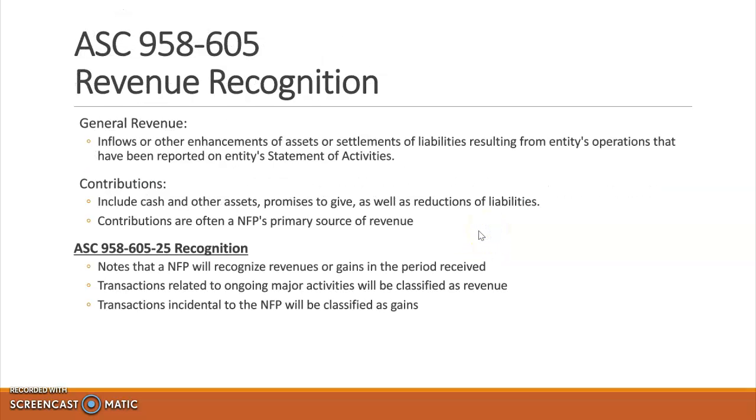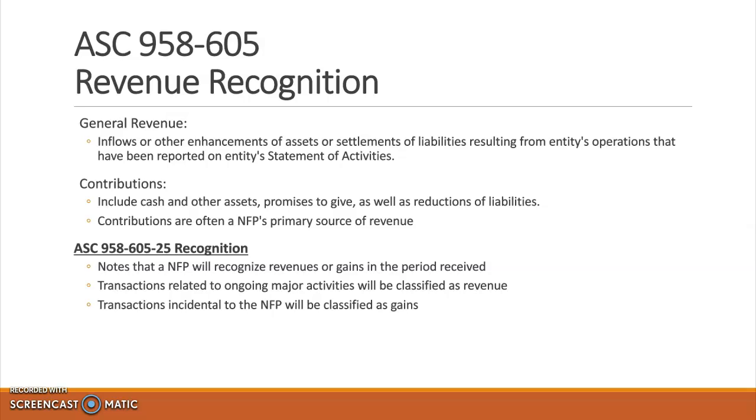So the next two codes that we researched were revenue and expenses, and both of these topics relate to the statement of activities. So revenue recognition is ASC 958-605, and general revenue for a not-for-profit is defined as inflows or other enhancements of assets or settlements of liabilities resulting from the entity's operations that have been reported on their statement of activities.